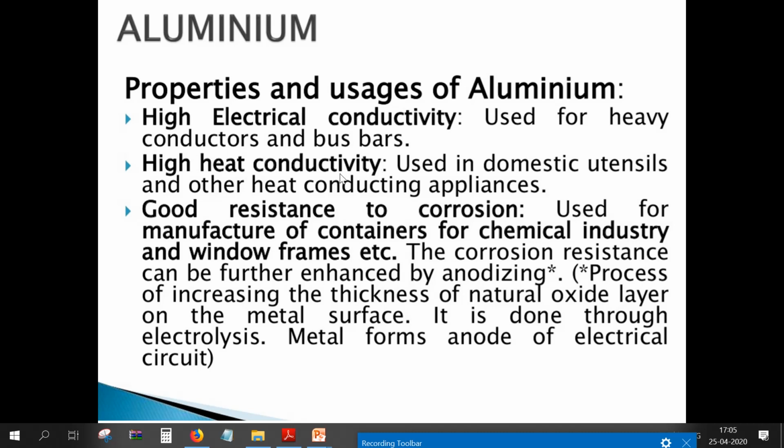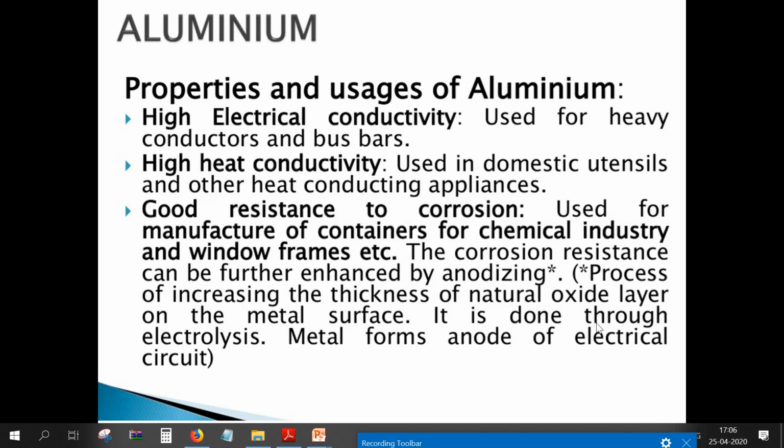Next is aluminum, its properties and usage. Aluminum has high electrical conductivity, and is used for heavy conductors and bus bars. It also has high heat conductivity, used in domestic utensils and other heat conducting appliances, like the aluminum vessels we use in the kitchen. It has good resistance to corrosion, used for manufacture of containers for the chemical industry, and window frames, etc.